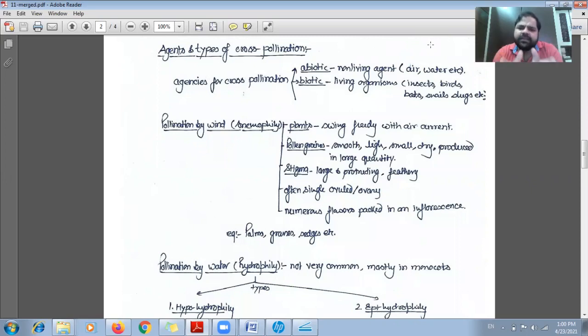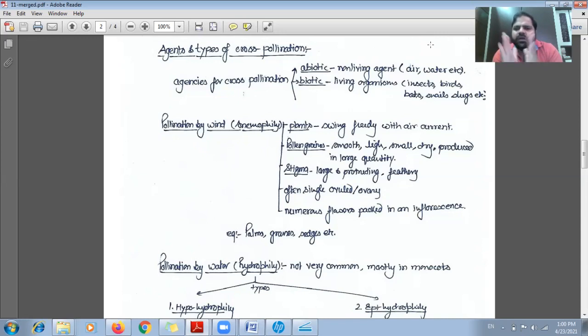But in case of biotic agencies, living organisms are involved to transfer the pollen grain from one flower to another. Examples of these living organisms are insect, bird, bat, snail, and several more advanced organisms also involved in the transfer of pollen grain.